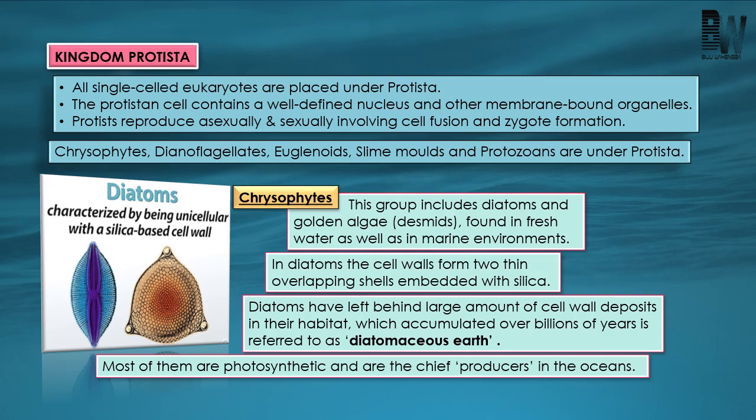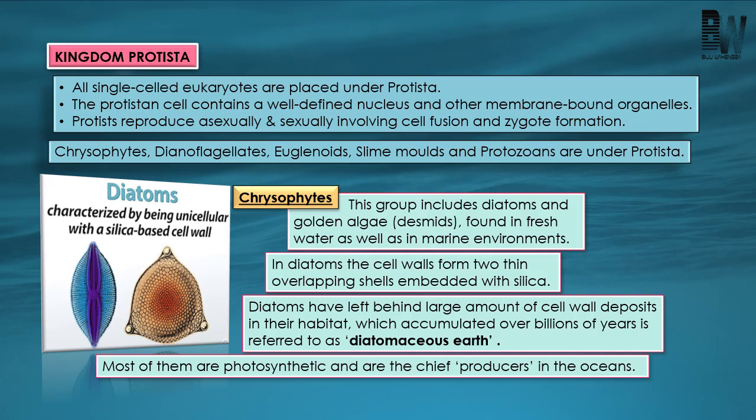We call it plankton. Plankton can be of two kinds: phytoplankton. If I say phytoplankton, they can synthesize their own food. And then there is zooplankton, which cannot synthesize their own food. In the aquatic habitat, for locomotory movement, they have structures in the form of cilia or in the form of flagella. They reproduce sexually or asexually. So these are the important features of kingdom Protista.